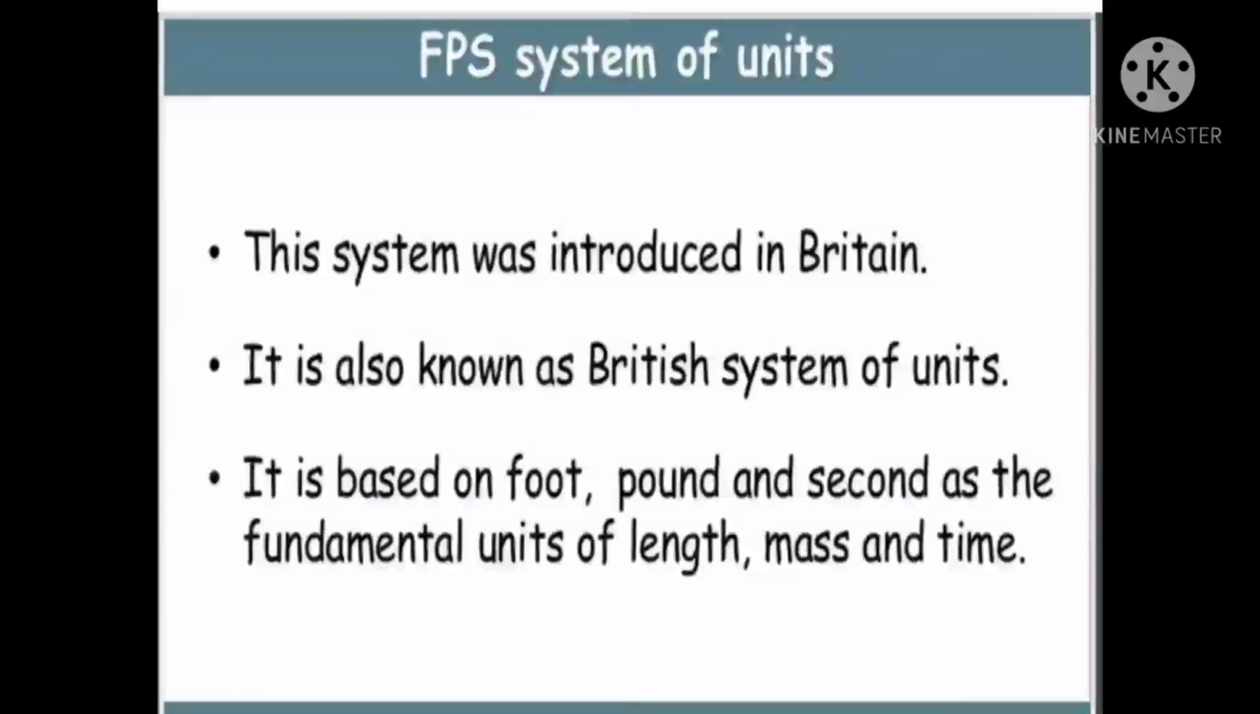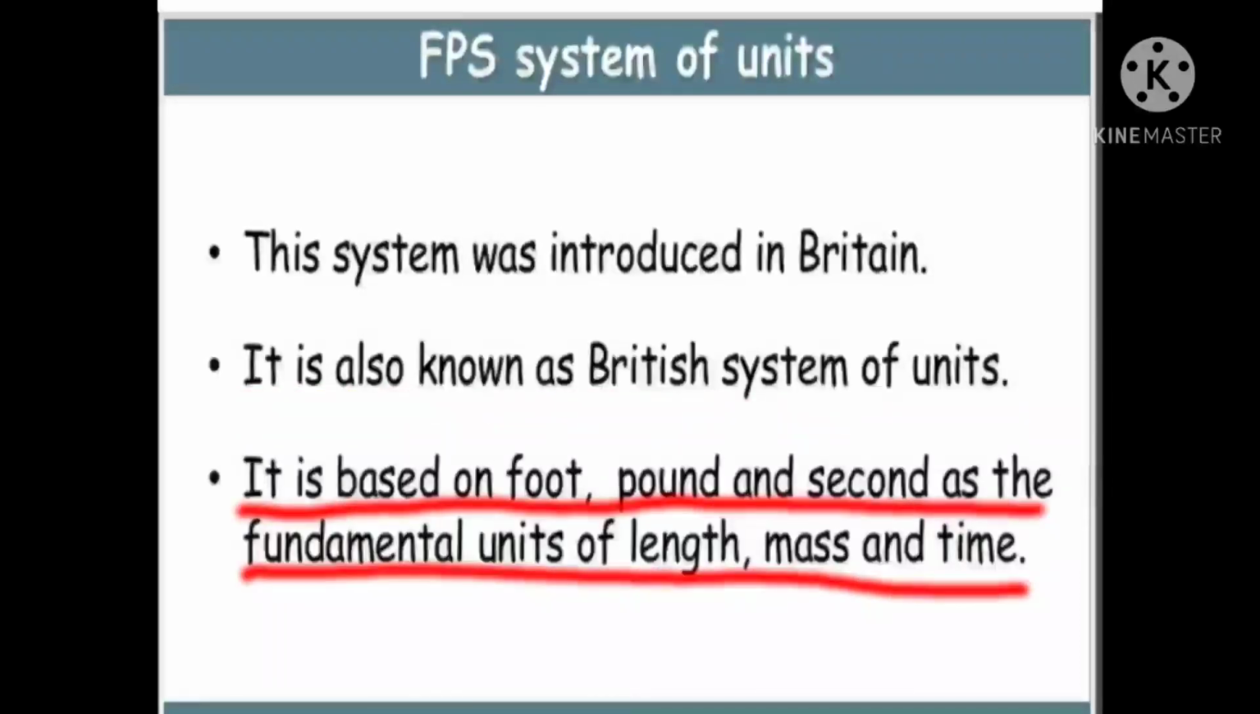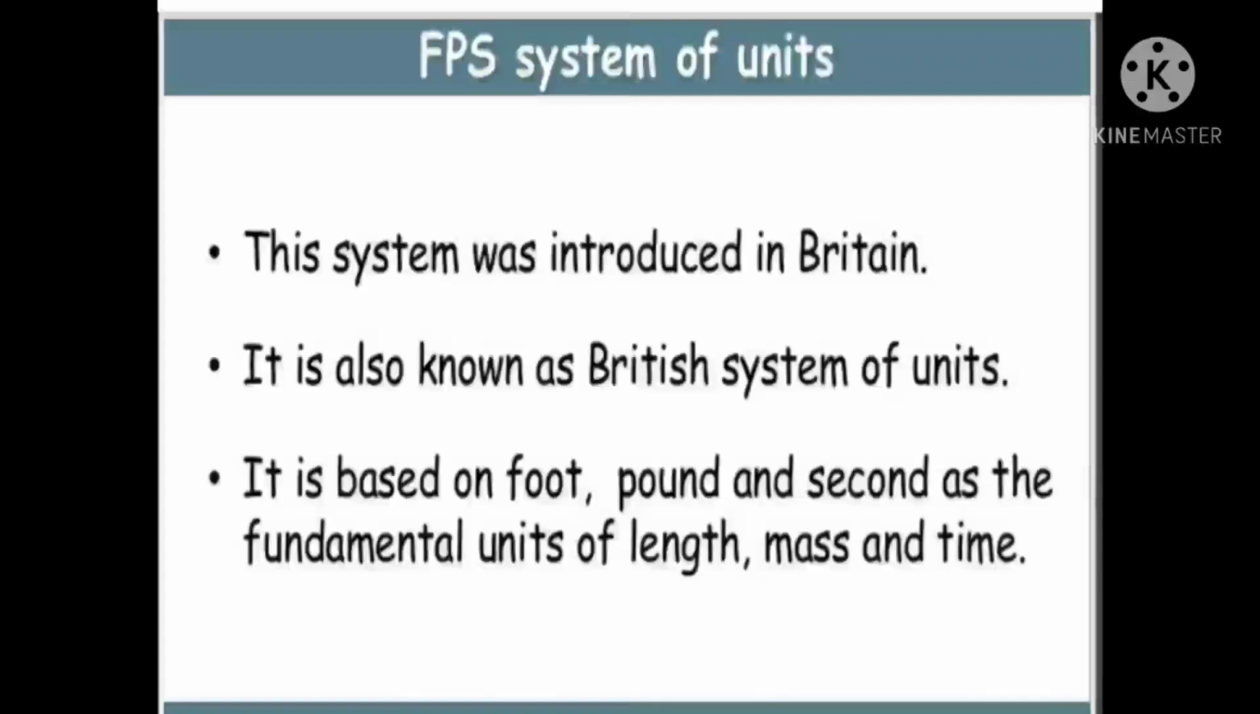Next one is the FPS system of units. This system was introduced in Britain. It is also known as the British System of Units. It is based on the foot. Length is measured in foot, mass is measured in pound, time is measured in second. So we call it the FPS system.